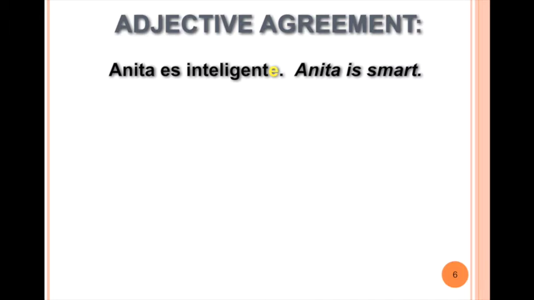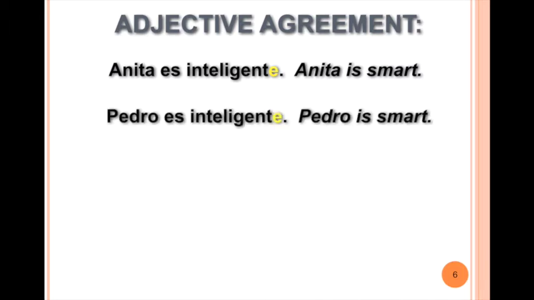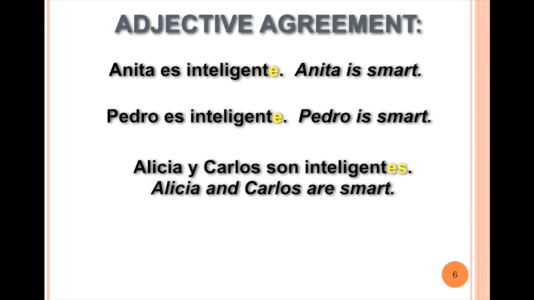For example, Anita es inteligente, Anita is smart. Pedro es inteligente. Regardless if it's Anita, who is a girl, or Pedro, who's a boy, they are both inteligente. However, if we want to say that multiple people are smart, Alicia y Carlos son inteligentes. We, of course, add our S.